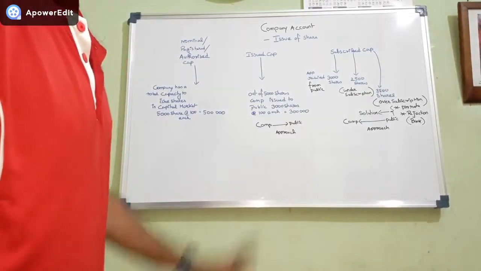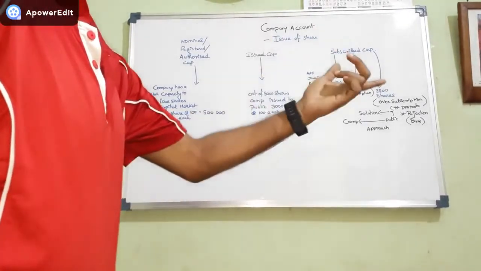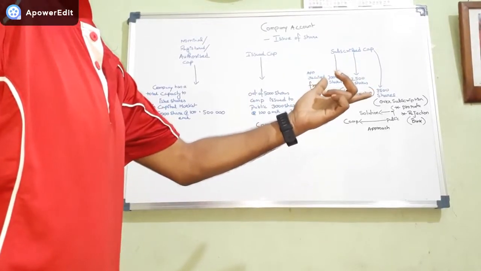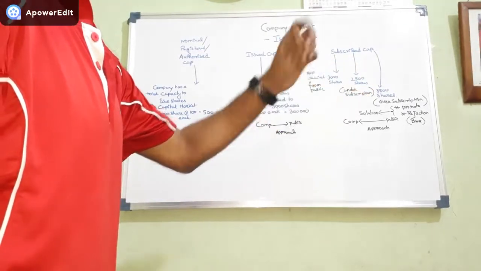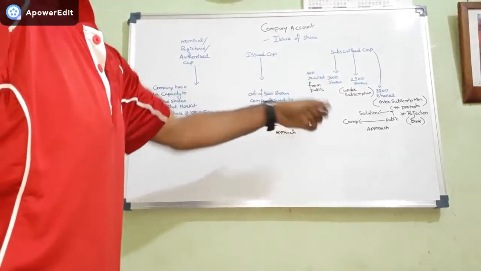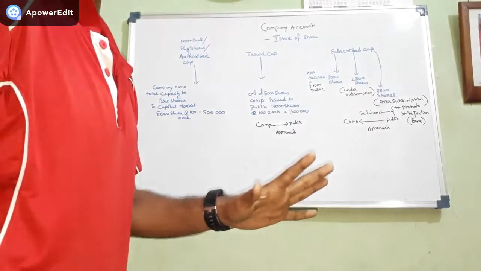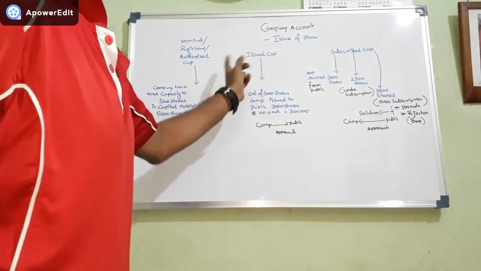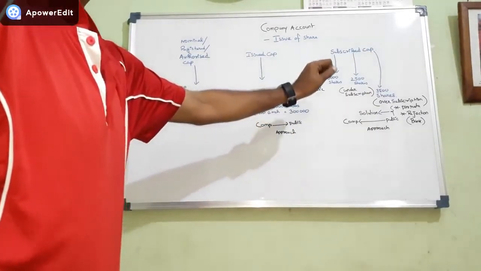Now when you make an approach to the public, they will apply in response. So applications are received; you have asked the people to subscribe to your shares.